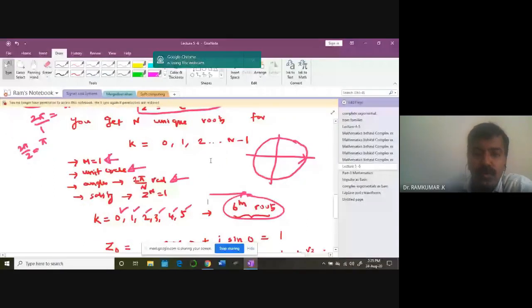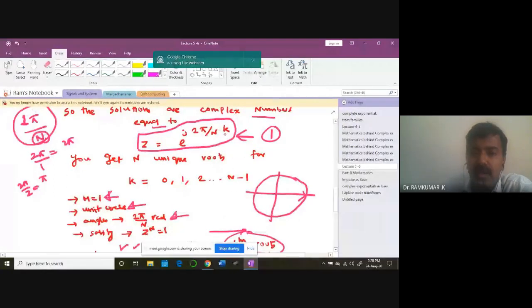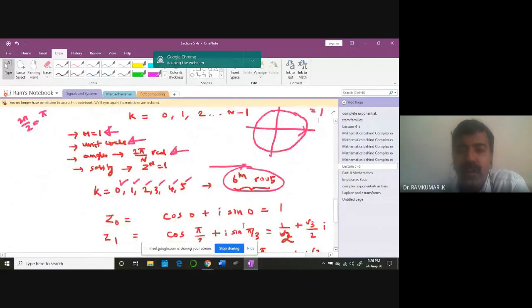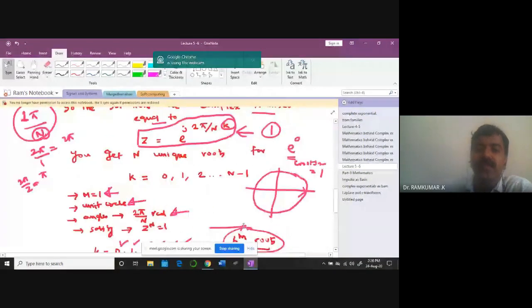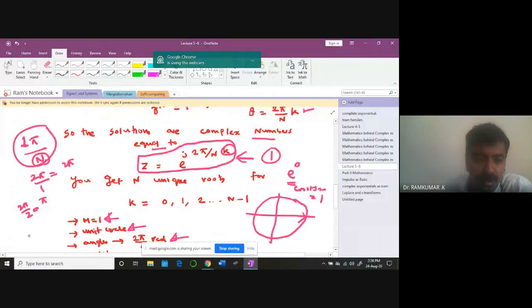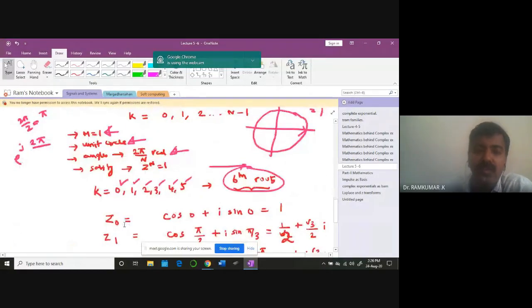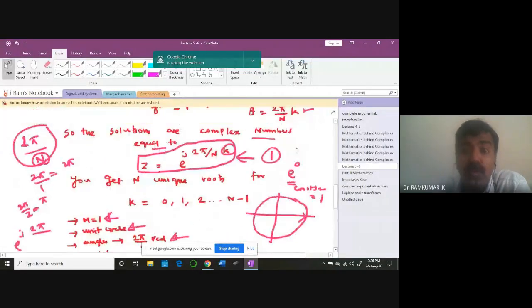For k equal to 0, when you plug in, you get e power 0. What is e power 0? Cos 0 plus j sin 0, which is equal to 1. So the first root is 1. What about the second root? Put k equal to 1 here. You get e power j 2 pi by n, which is z1.